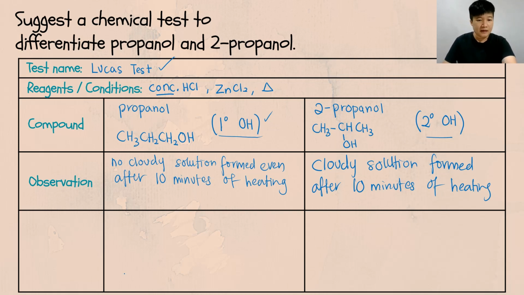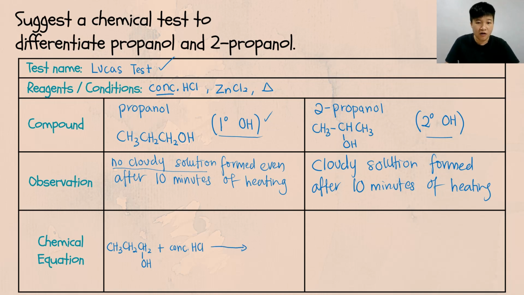Okay? Last but not least is the chemical equation. So the chemical equation for the propanol will be no reaction because there is no cloudy solution. Therefore, the equation will be as simple as this. Plus concentrated HCl with the presence of zinc chloride and also heat, there will be no reaction.